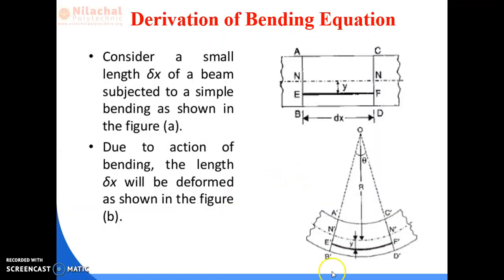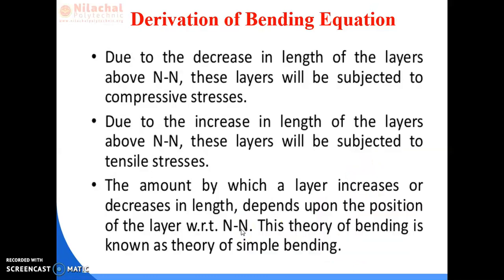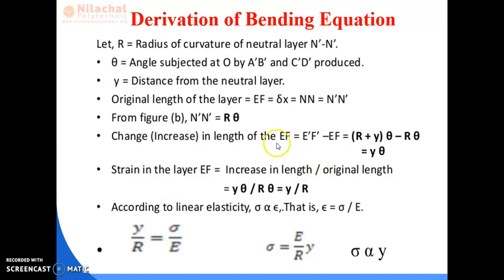There is a theorem that if theta is the angle and r is the radius, then the length of the neutral layer will be r into theta. Now the EF layer is above the neutral layer, so a tensile zone takes place and the EF length increases.